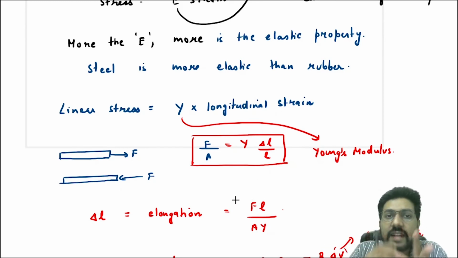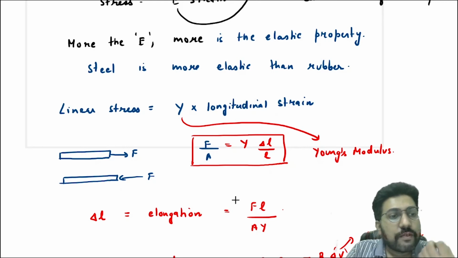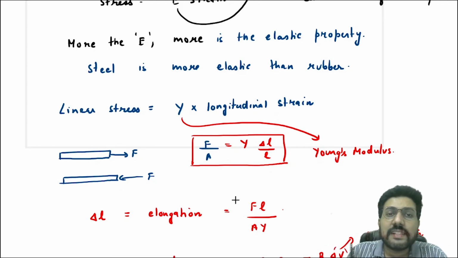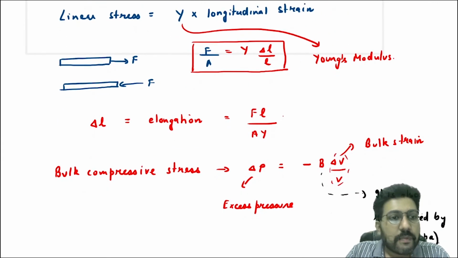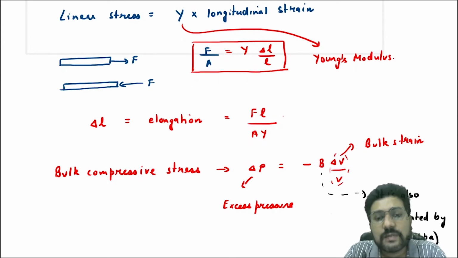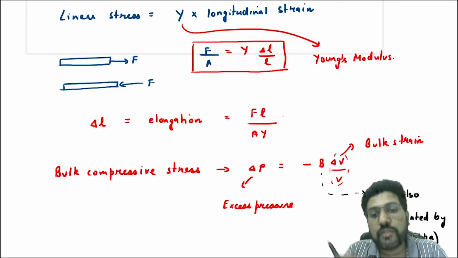Then the next type of stress that we discussed was volumetric stress or bulk stress. Bulk stress, we also called it pressure, because bulk compressive stress is pressure, and we mostly discuss bulk stress in terms of pressure only. So bulk compressive stress, that is the pressure, is equal to minus B. Now Young's modulus was Y. This time the proportionality constant is called bulk modulus.